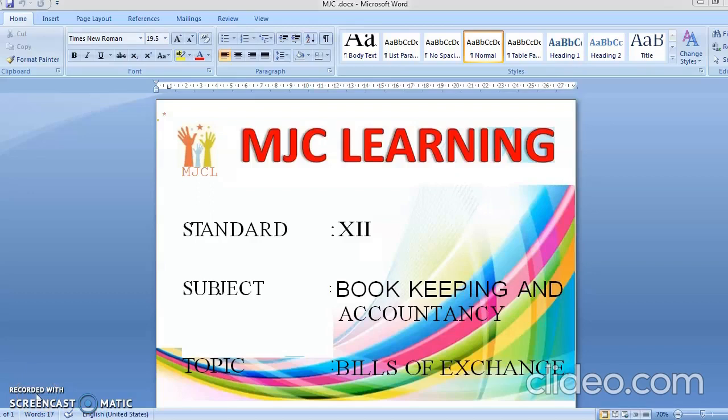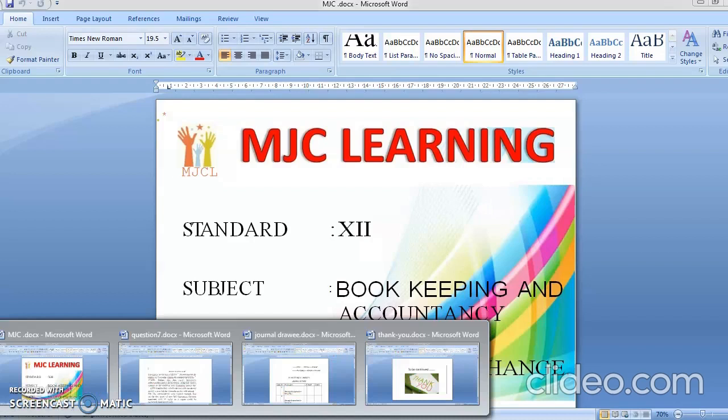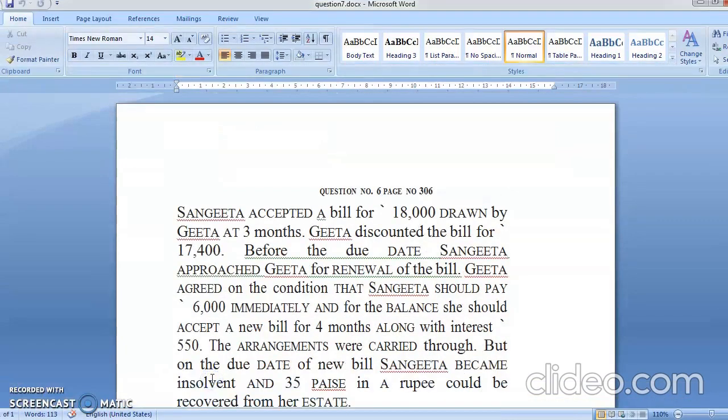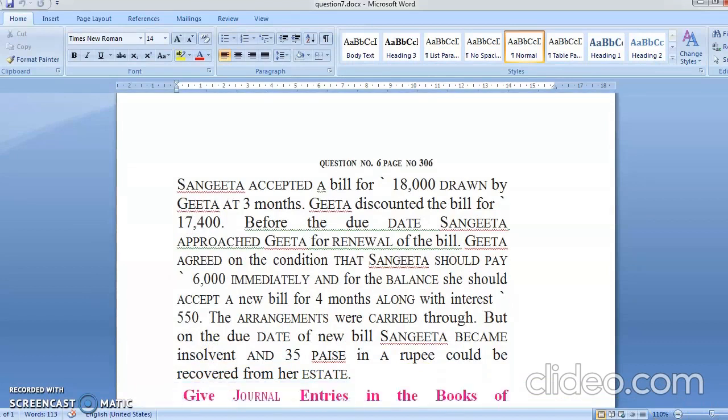Today I'm going to teach you the subject Bookkeeping and Accountancy and the topic name is Bill of Exchange. Chalo, let's read the problem first and understand what the problem is telling you. This is question number 6 of the government textbook on page number 306.